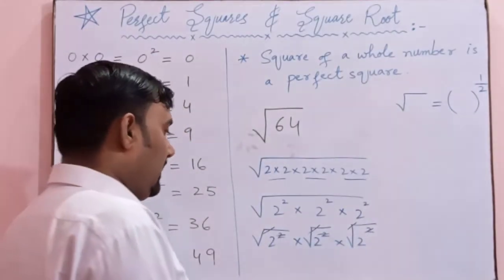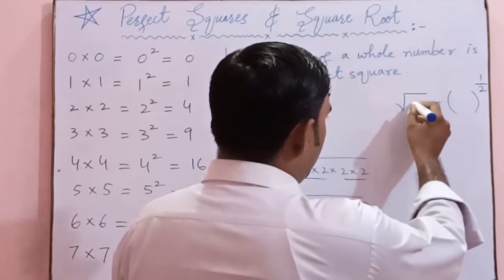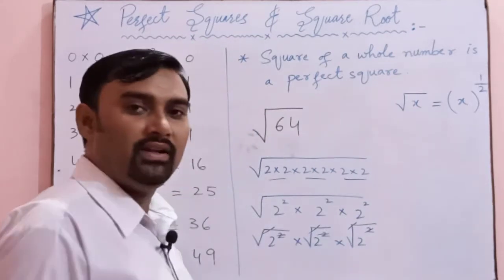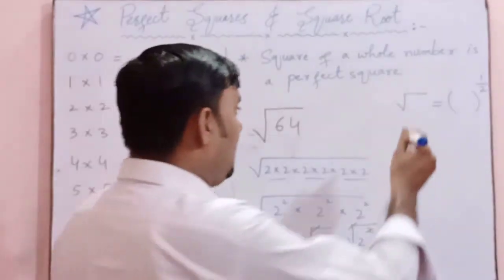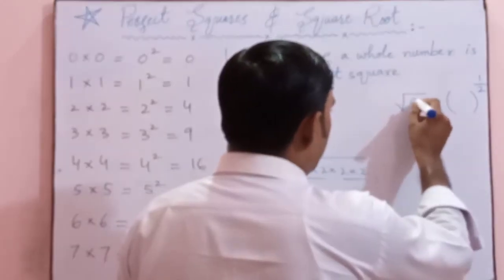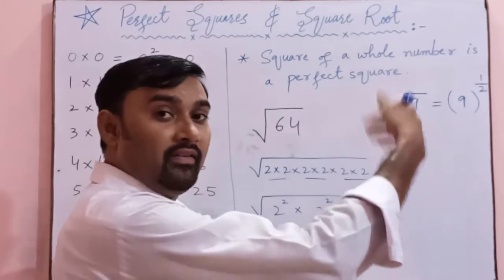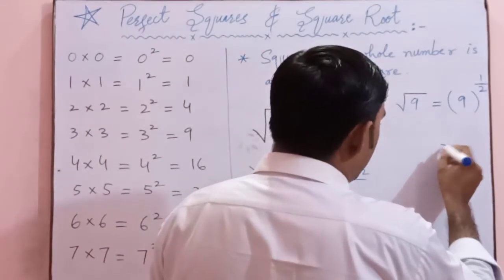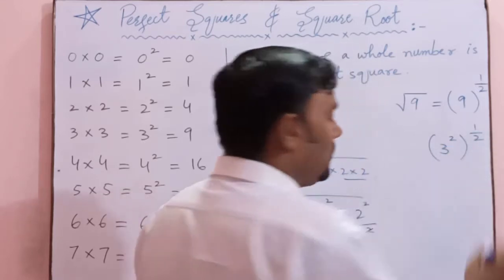So suppose we have any number x inside; we will do x whole power 1 upon 2. Suppose there is the number 9, so we apply 9 whole power 1 upon 2. 9 can be written as 3 square, so 3 square whole power 1 upon 2.